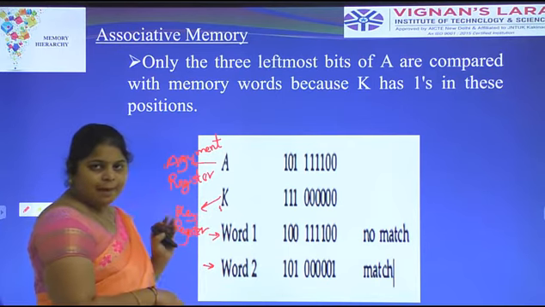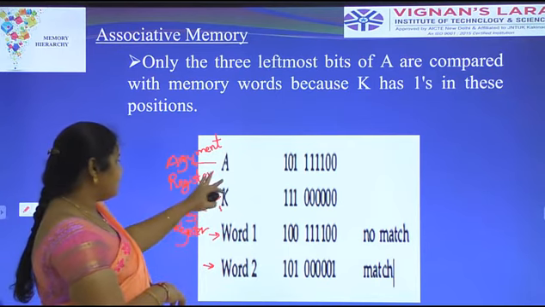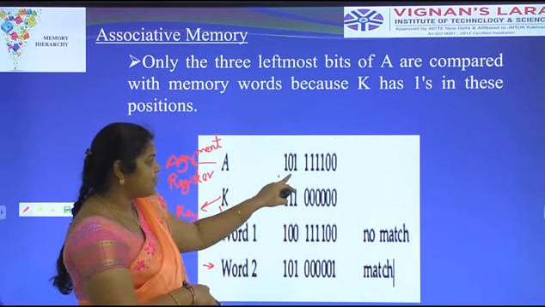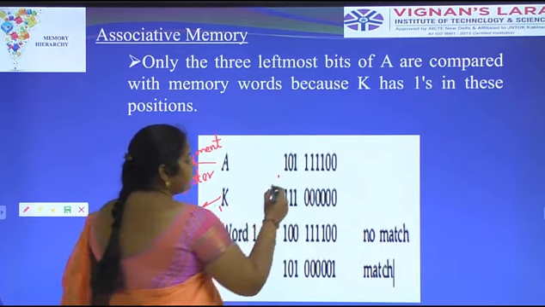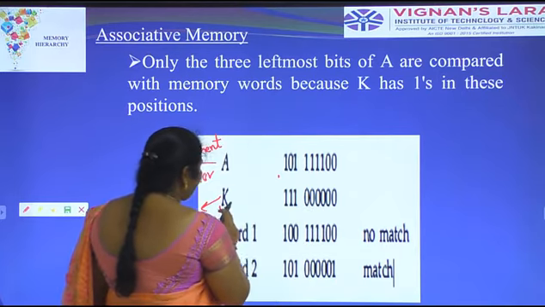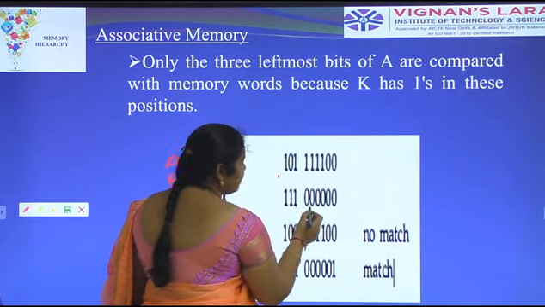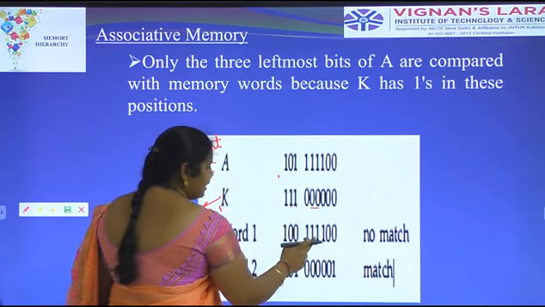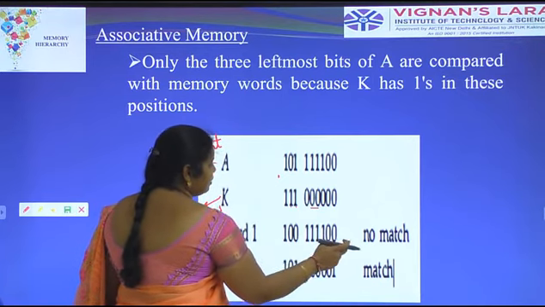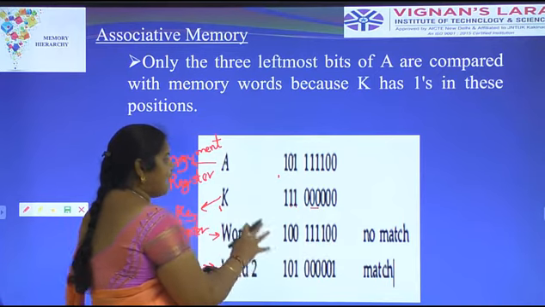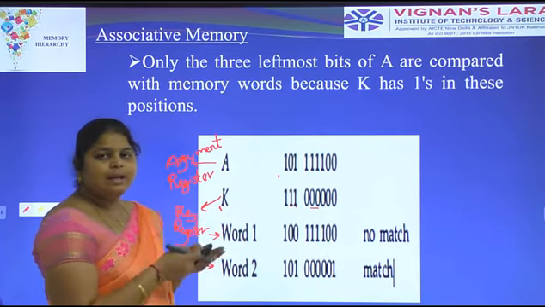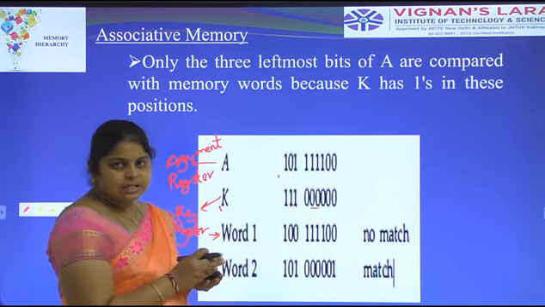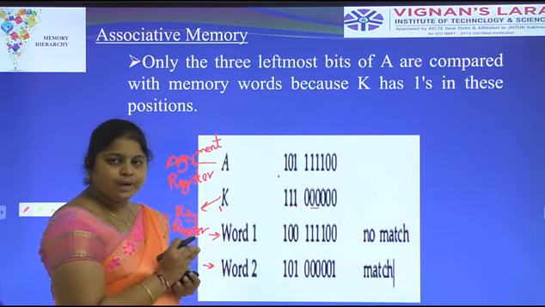The argument register has the data 101, K has 111 followed by zeros, and word 1 has 100. Just assume that the argument register, key register, word 1 and word 2 have some values.